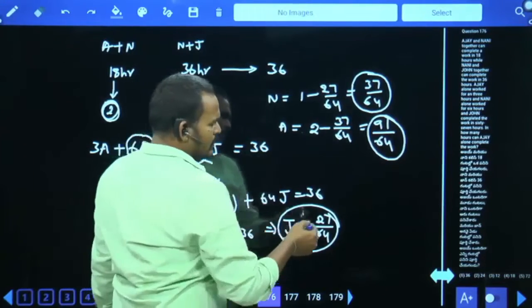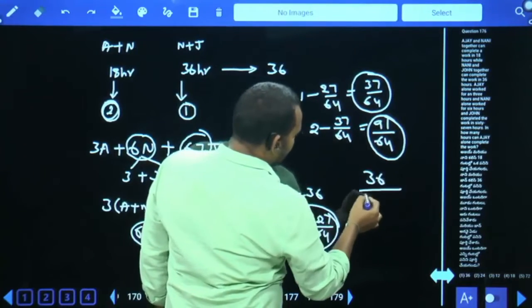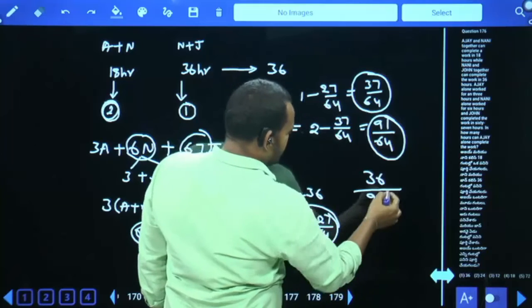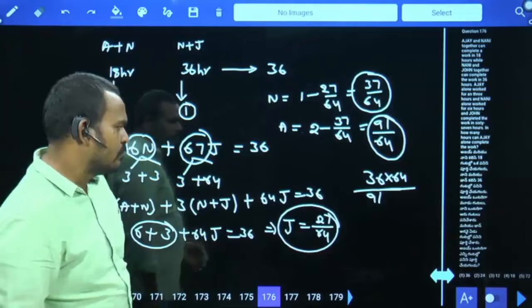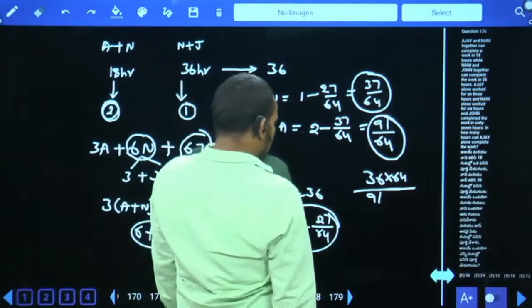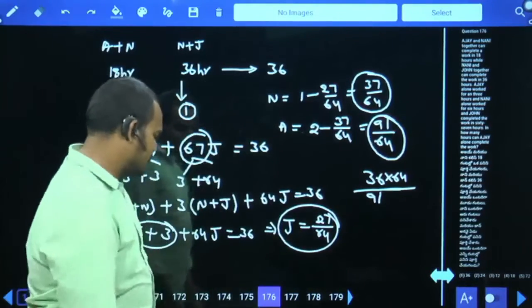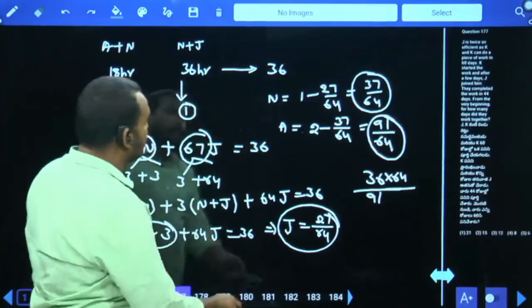What is the total work here? 36 by 91 by 64, into 64. Into 64, cancellation, and we get the answer. Next, 177.